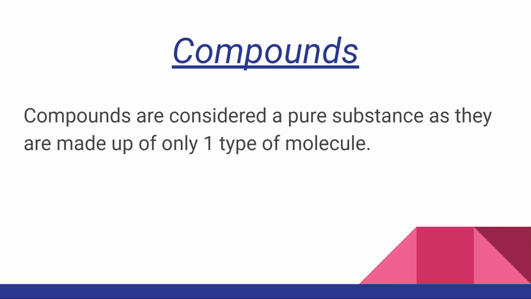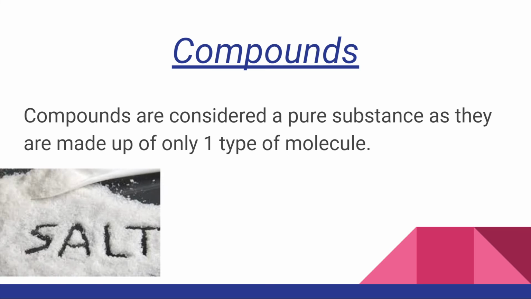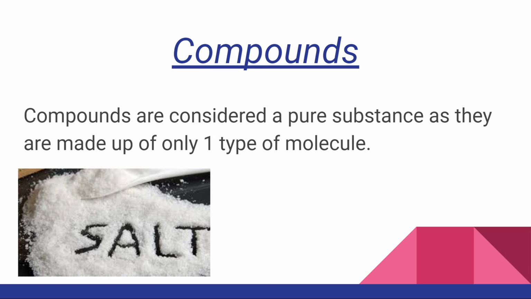For example, salt. Table salt, which is NaCl. Na represents sodium. Cl represents chlorine. So when a sodium atom bonds with a chlorine atom, it forms NaCl, which is nothing but our very famous table salt.